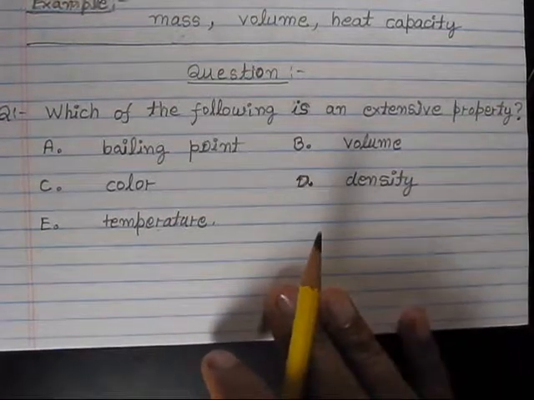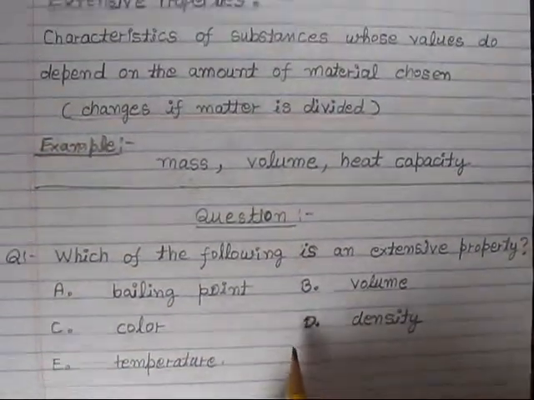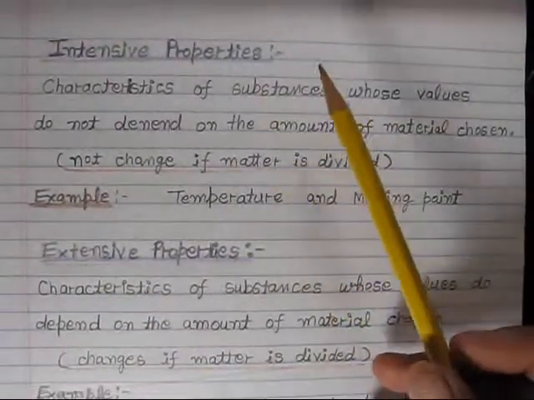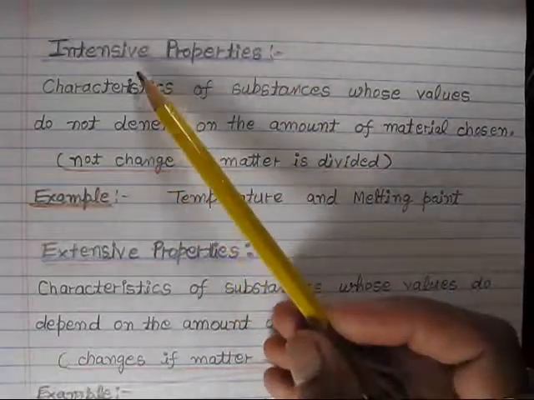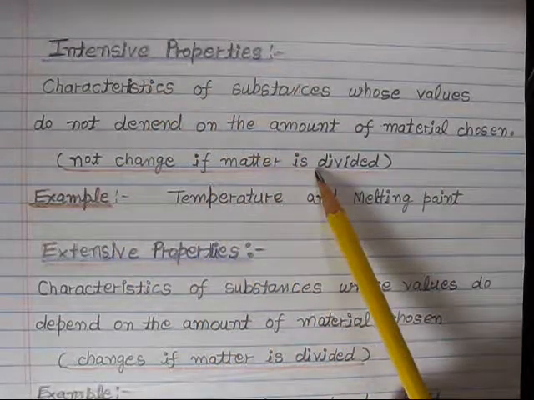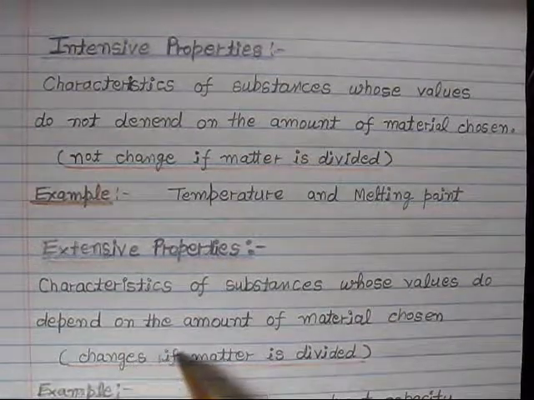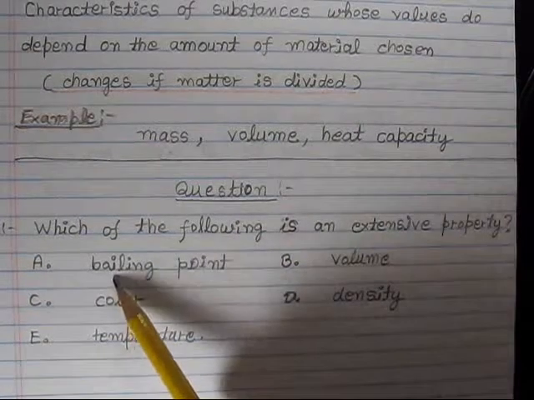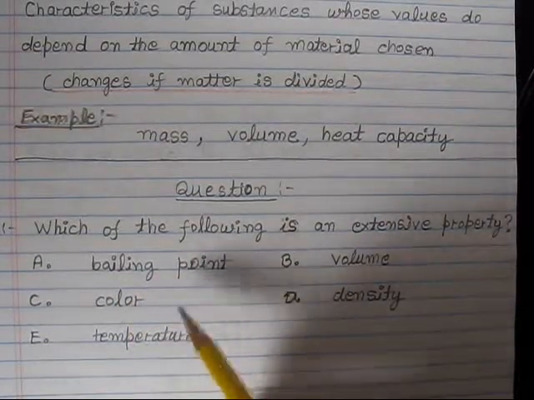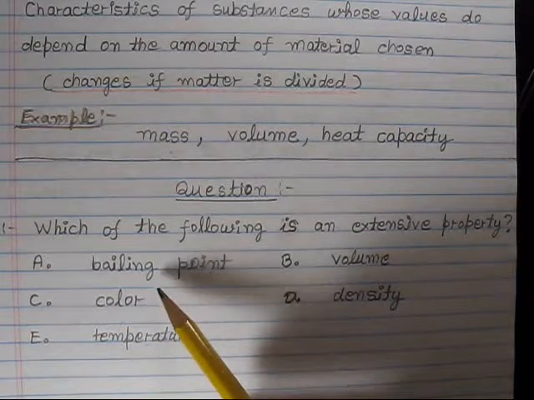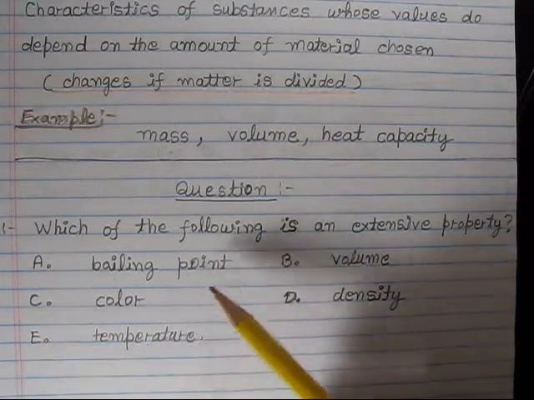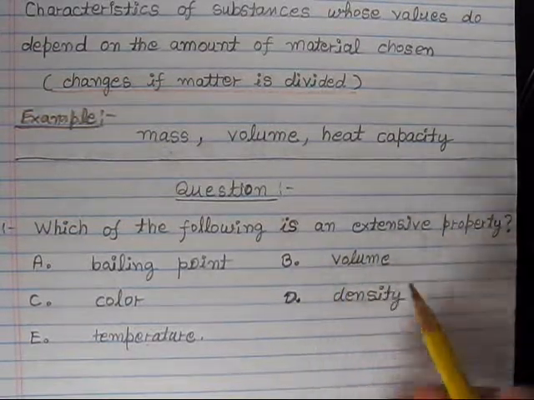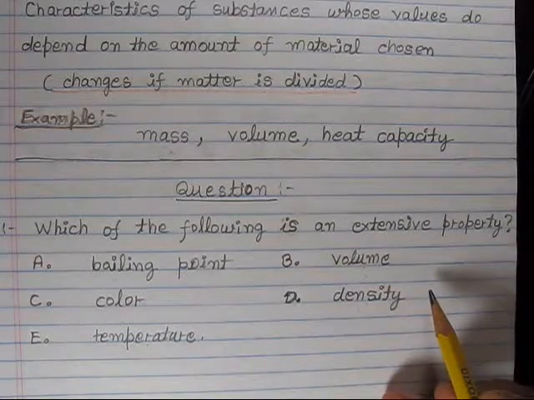So let's understand the basic definitions of intensive property and extensive property. Intensive properties do not change if matter is divided, and extensive properties change if matter is divided. So if we are dividing any matter, will the boiling point change? No, because the matter is the same. Will color change? No, the matter is the same. Will temperature change? No. Will volume change? Yes, it will be half, so volume will change. Will density change? Probably not.